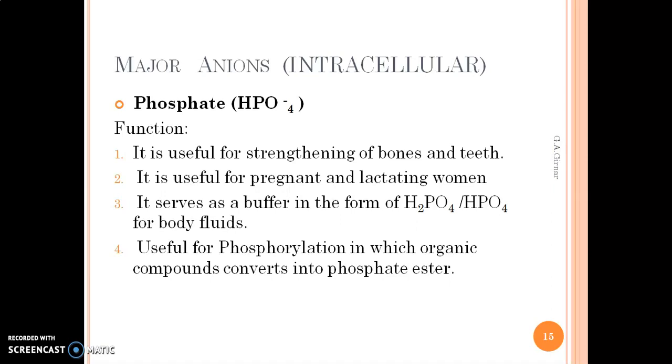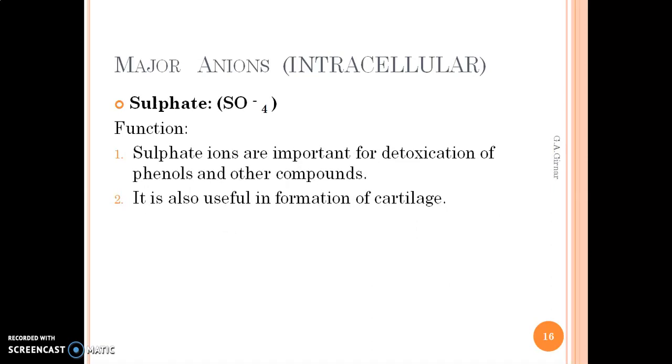So phosphate is useful to maintain the pH, it is used as a buffer. And the last use, it is useful for phosphorylation, in which organic compounds are converted into phosphate esters. These are the different uses, or functions, of the phosphate anion. Again, no conditions we are going to discuss for it.